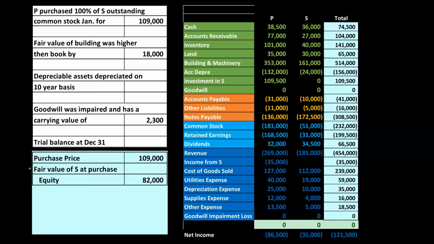Now, in practice, how would you do this? You would look at S's balance sheet last year, when this took place, at the end of the last year, the beginning of this year, and you would look at the fair value, what would be the equity section, assets minus liabilities at that point.